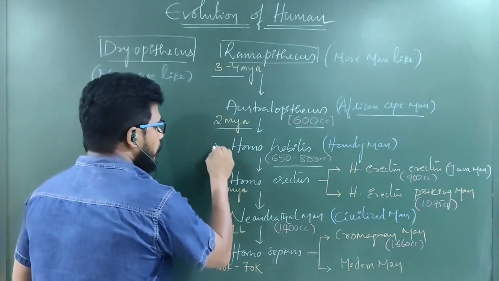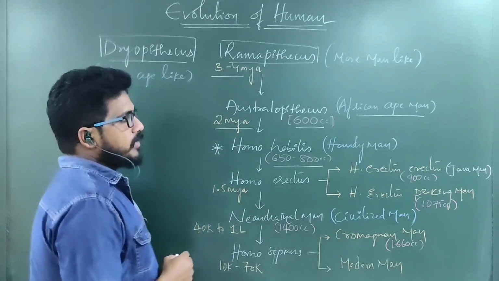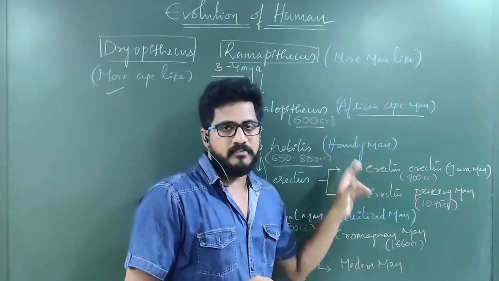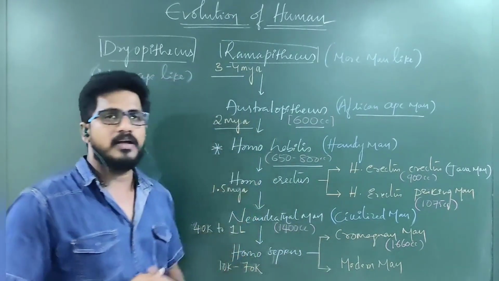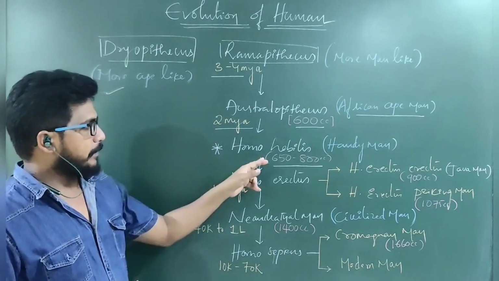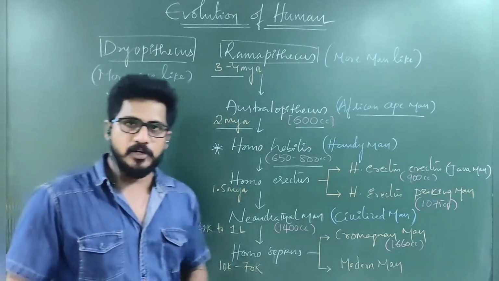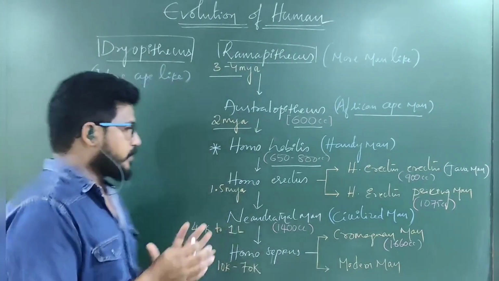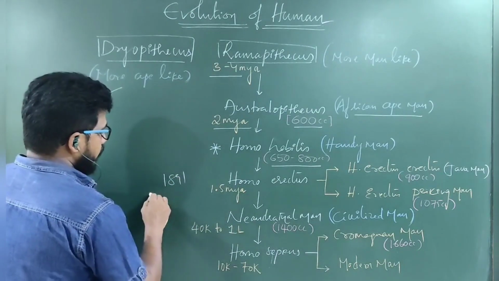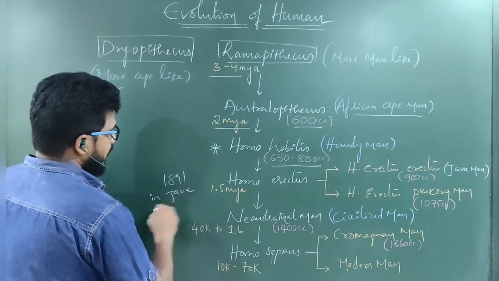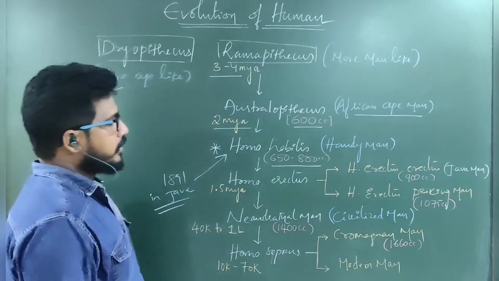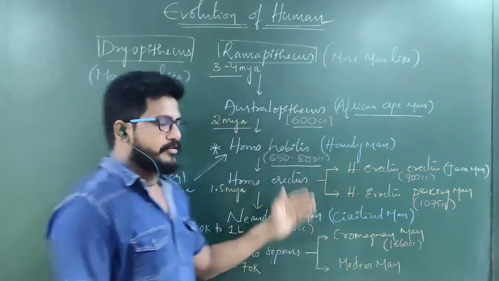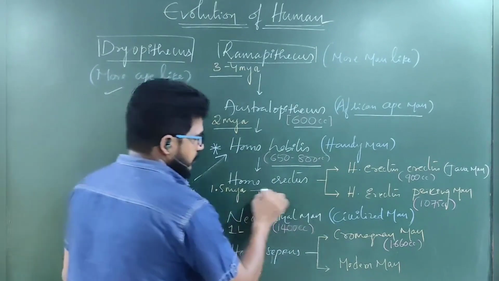They are called Homo habilis. The Homo habilis is also called handyman. Why? Because they used to make some tools to hunt. They are also called hunters. Their capacity is better than the Australopithecus. Their fossils were first found in 1891 in Java. Java is an island where the Homo habilis fossils were found. Later, Homo habilis gave rise to the Homo erectus.